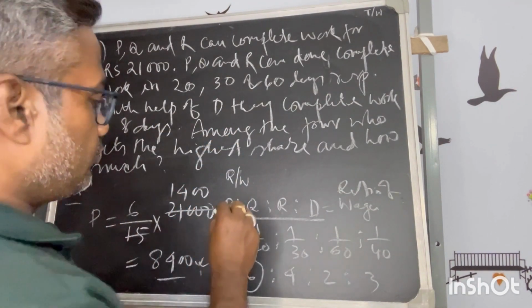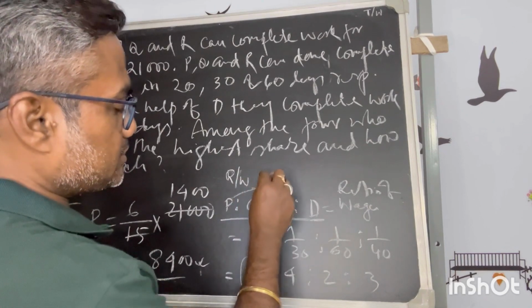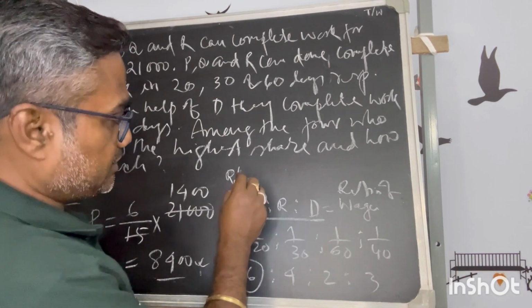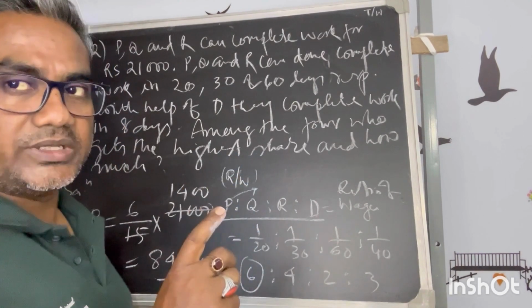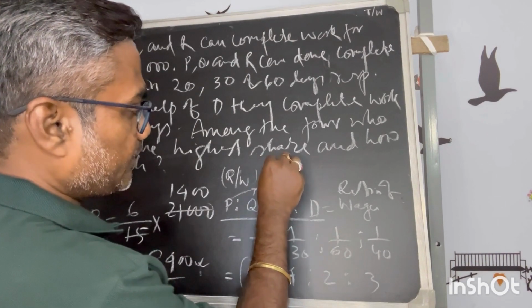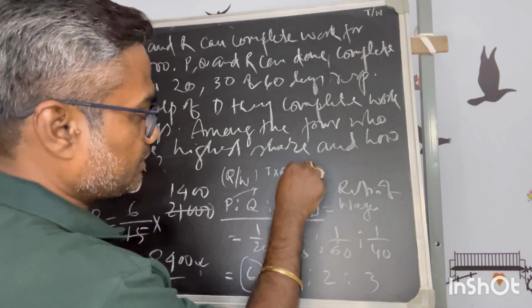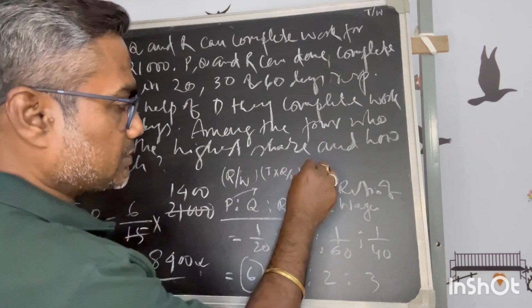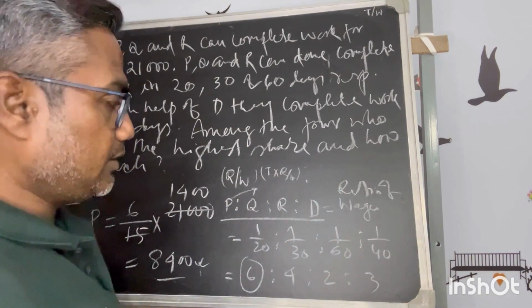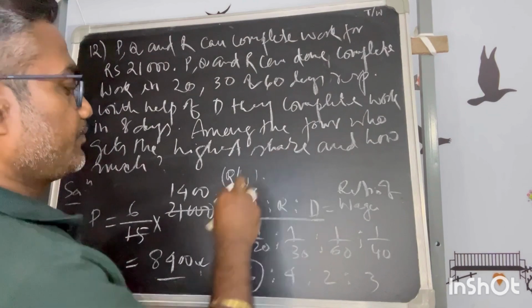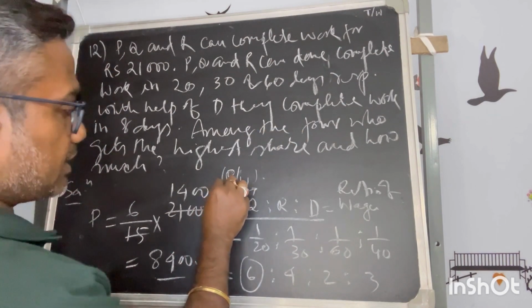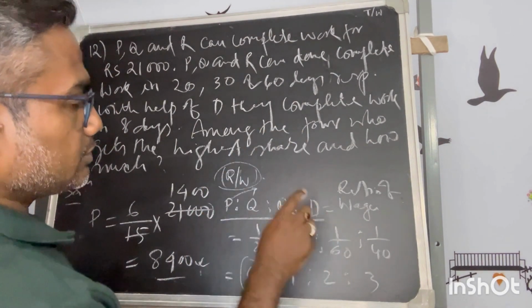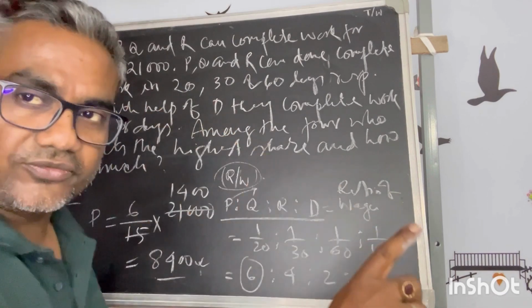In that case, we have to take the ratio of the wages as their actual performance. That means the time into the rate of wages of the respective member has to be taken into consideration. In this case all are doing the job for the same number of days.